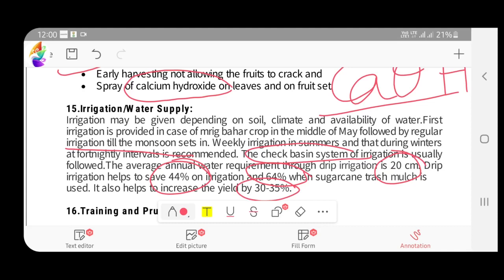Irrigation should be given based on the Bahar treatment. Middle of May it is given in case of Mrig Bahar, and in summer you have to give weekly irrigation, and the check basin system of irrigation is followed, and the average annual water requirement through drip irrigation is 20 centimeter, and it helps to save irrigation by 44%. If sugarcane mulch is used along with it, we can save irrigation up to 64%, and it also helps to increase the yield by 30 to 35%.